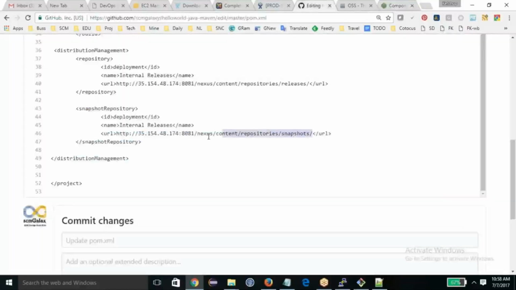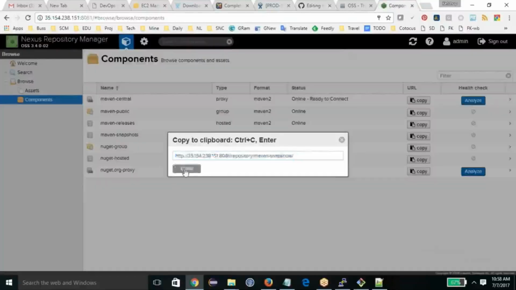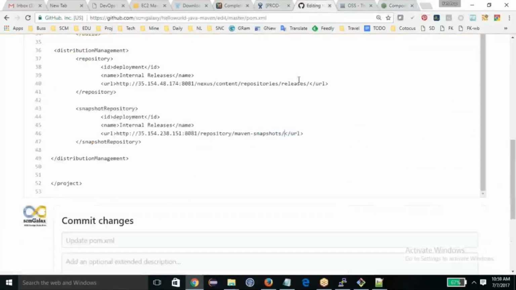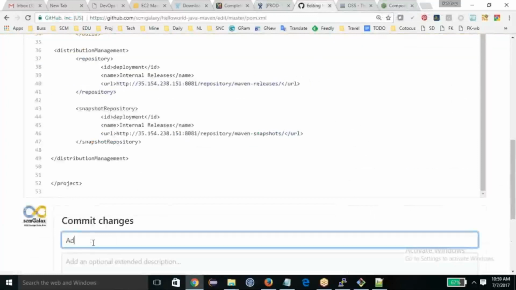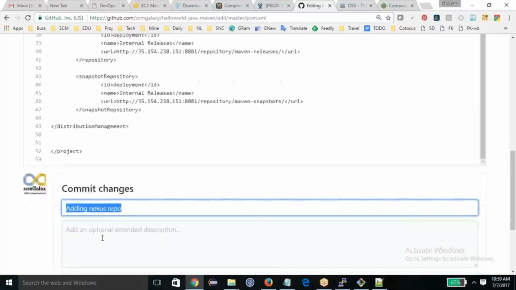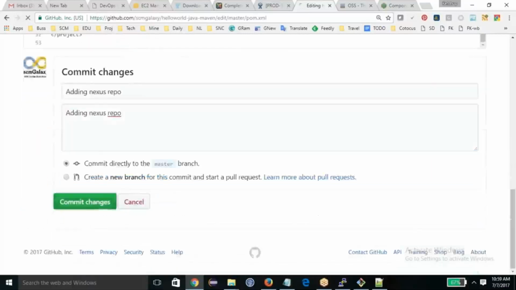So I'll just modify this, and this is the copy of the release, and modify my scripts accordingly. I will correct this and then add the Nexus repo. Then I modify this.